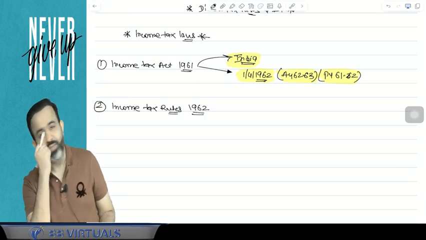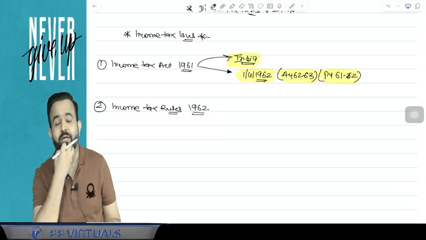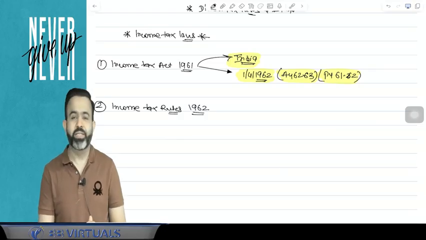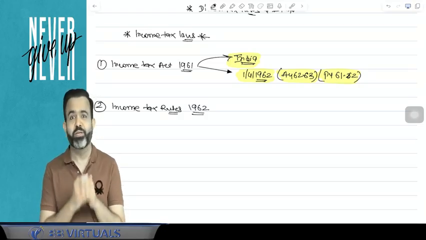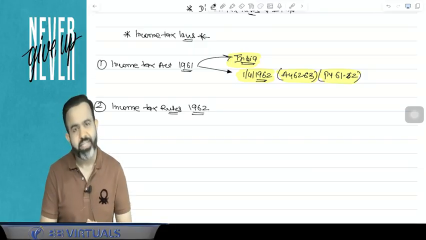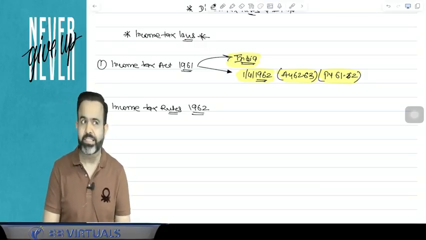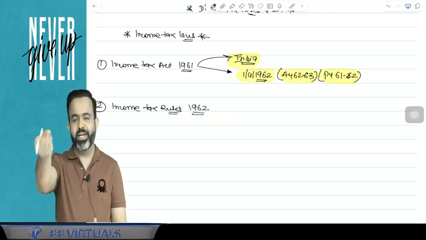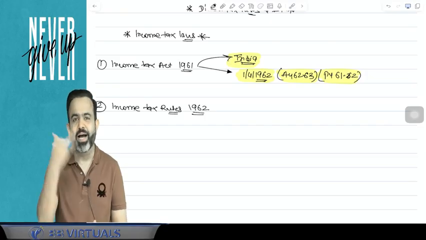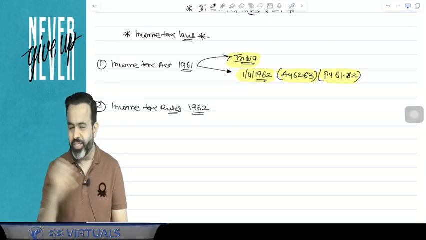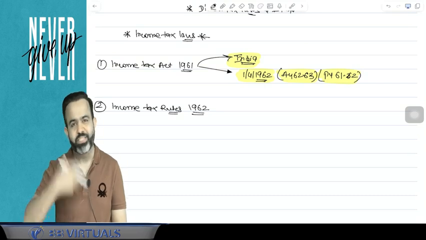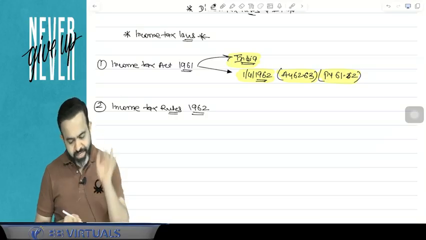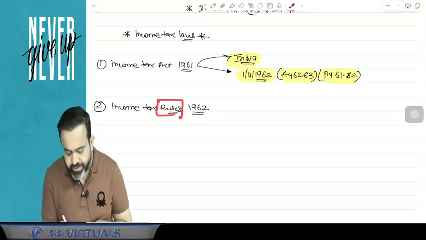One student came and he asked me, sir, I want to teach direct tax. Then I asked him one question: can you tell me what is the depreciation rate for the computer? He mentioned 40%. I asked him where it is given. He mentioned, sir, it is clearly given in section 32. Then I handed him the Income Tax Act 1961 and asked him to show me where it is written. He flipped page by page, read the whole of section 32, and after that he mentioned that, sir, it is not given in section 32. It is given in the Income Tax Rules 1962.